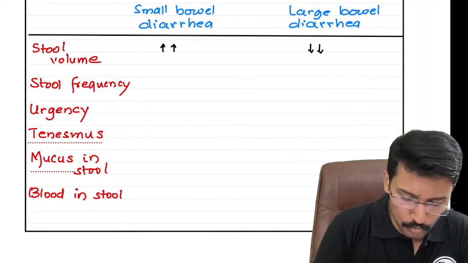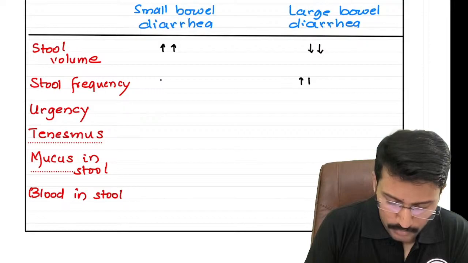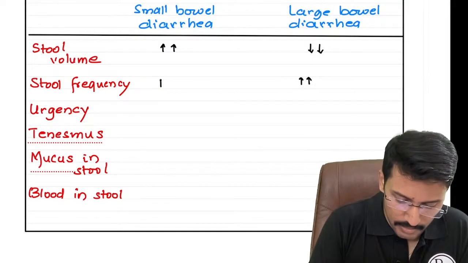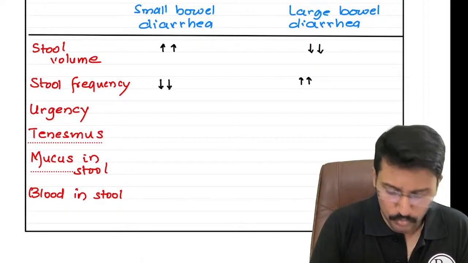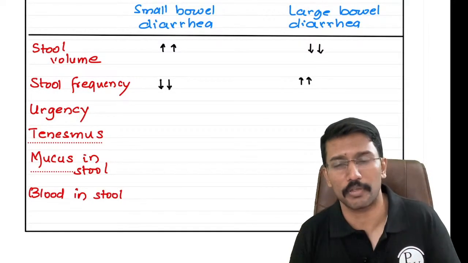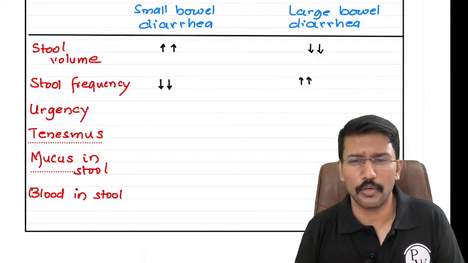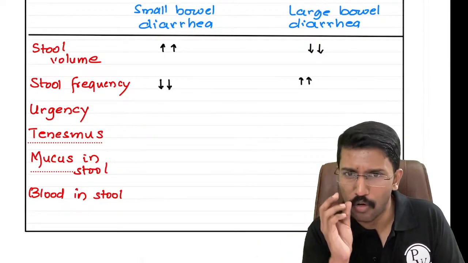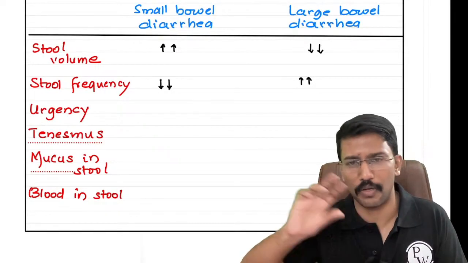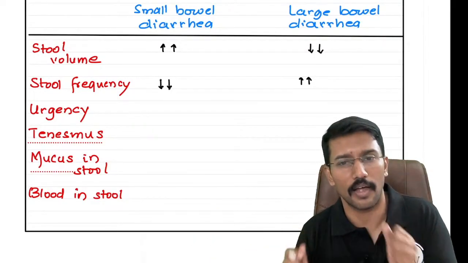Okay. Now what about stool frequency? The stool frequency is opposite of the volume. So large bowel diarrhea will have high frequency stools, and the small bowel diarrhea will have relatively low frequency stools. So the story of patients is very important. Like a patient who has a colonic pathology, his story will go like this. I go to the bathroom repeatedly, but every time I go, I am passing only a small quantity of stool, but every half an hour, every 45 minutes, every 40 minutes, 30 minutes, I need to go to the bathroom. That's the story of a patient having a pathology in the large bowel.